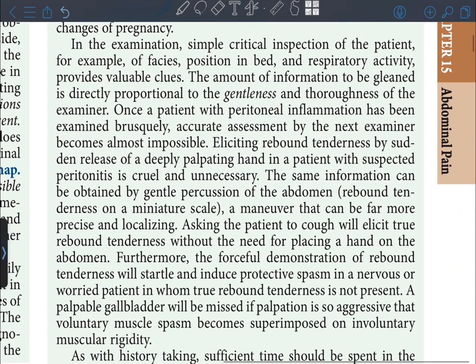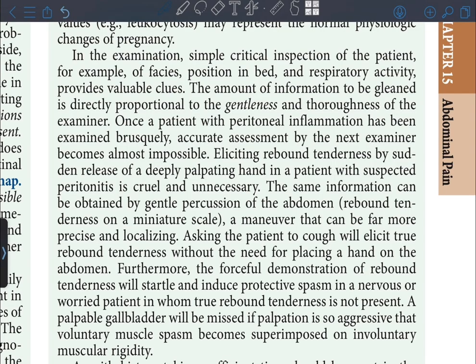In the examination, simple critical inspection of the patient, for example facies, position in bed, and respiratory activity, provides valuable cues. The amount of information to be gleaned is directly proportional to the gentleness and thoroughness of the examiner. Once a patient with peritoneal inflammation has been examined brusquely, accurate assessment by the next examiner becomes almost impossible. Eliciting rebound tenderness by sudden release of a deep palpating hand in a patient with suspected peritonitis is cruel and unnecessary. The same information can be obtained by gentle percussion of the abdomen, rebound tenderness on a miniature scale, a maneuver that can be far more precise and localizing.